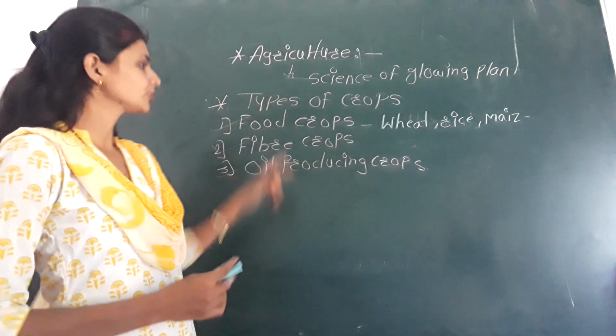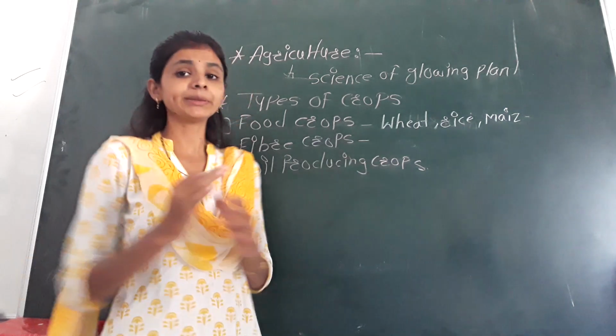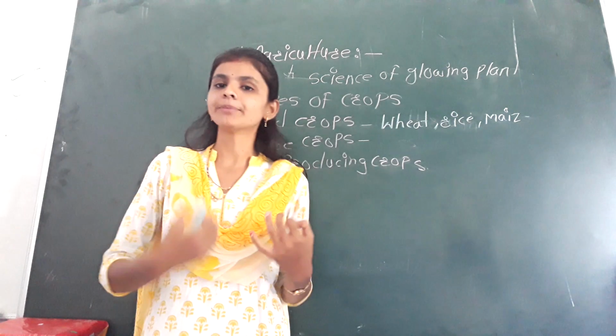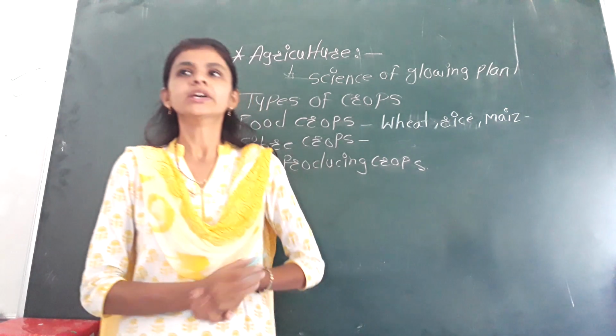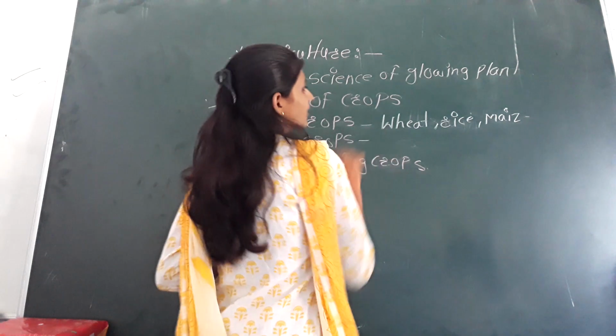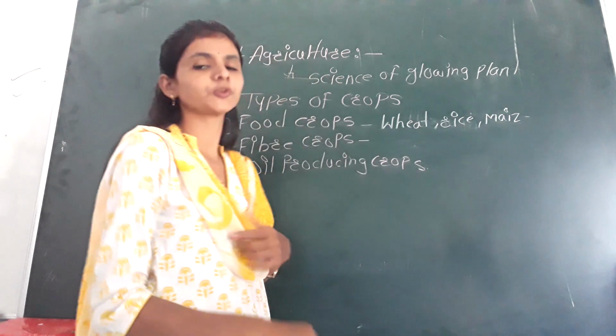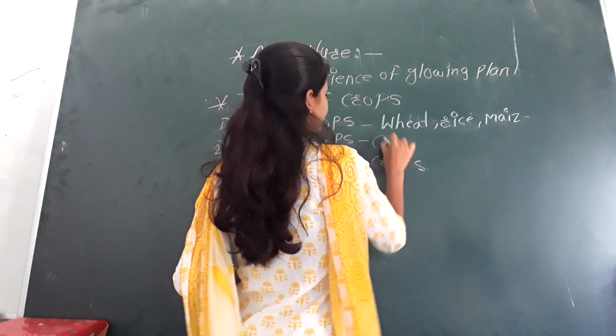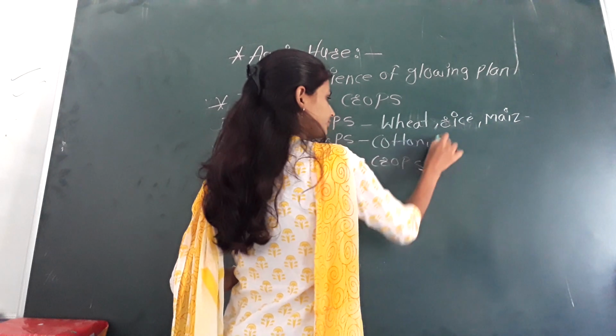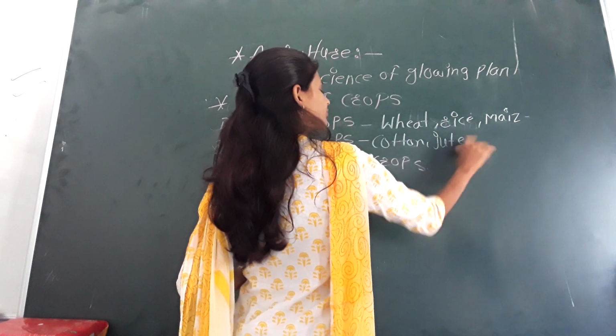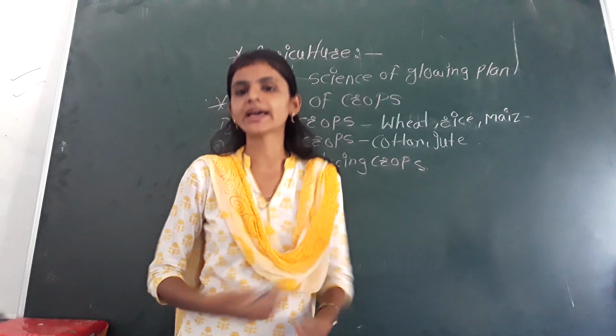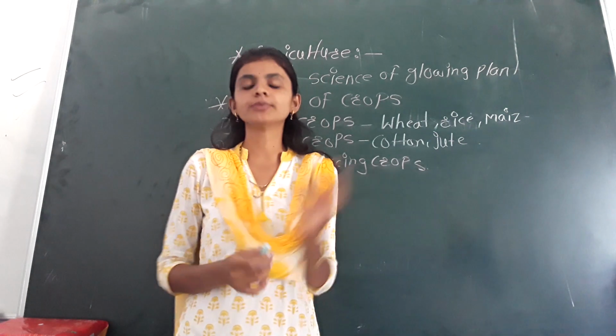Then the fiber crops. Okay, so maybe you all know what fibers are made from. Fiber crops like jute. The most famous fiber crop is cotton. So first we will write cotton, jute. So these are the crops by using which we can make fibers, natural fibers.